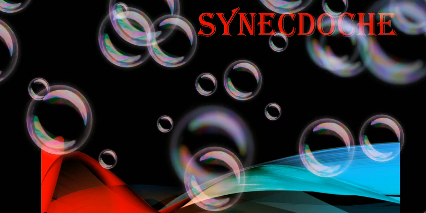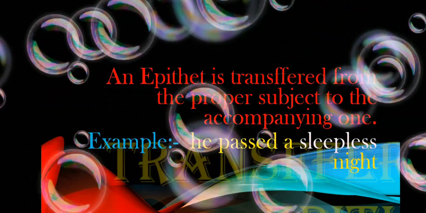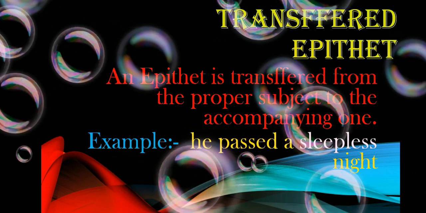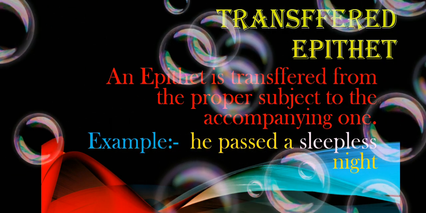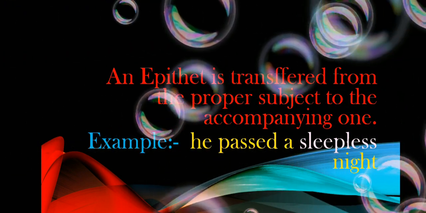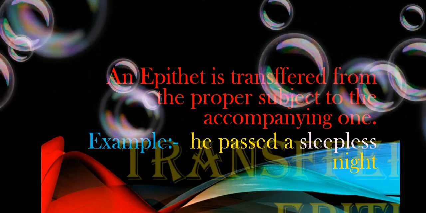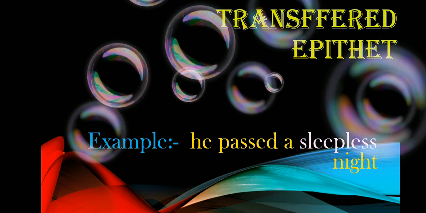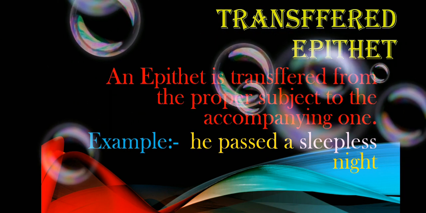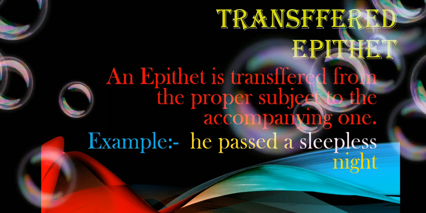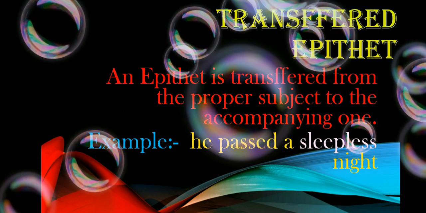Let's proceed to the next one, a very important one, that is transferred epithet. Another name of transferred epithet is hypallage, H-Y-P-A-L-L-A-G-E. What is transferred epithet? An epithet, an adjective, is transferred from the proper subject to the accompanying or concerning one.